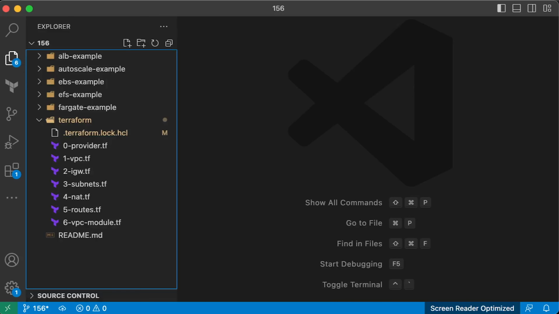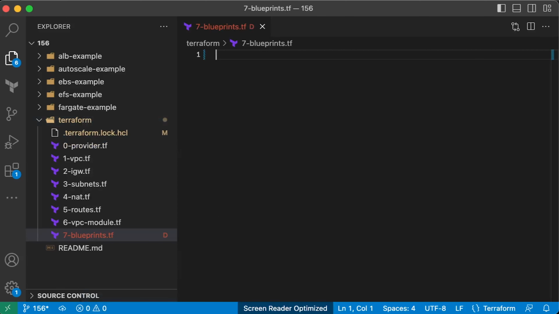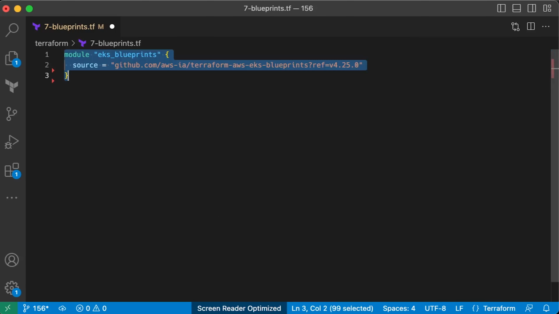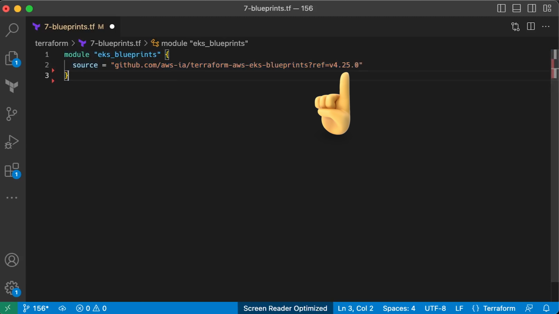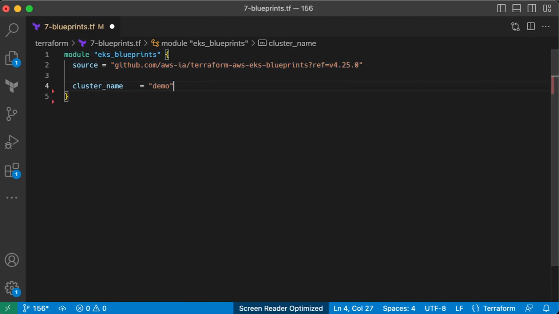Now we're ready to use EKS Blueprints to create the EKS cluster. Another way to pin a Terraform module to a specific version is to use git tags. Give it a name, demo in my case. Let's use the latest EKS version 1.25. Some applications may require access to the AWS API. The best way to grant access is to use IAM roles for service accounts. For example, AWS Load Balancer Controller would need access to the AWS API to create load balancers. It's enabled by default. I just want you to be aware that you have it out of the box.